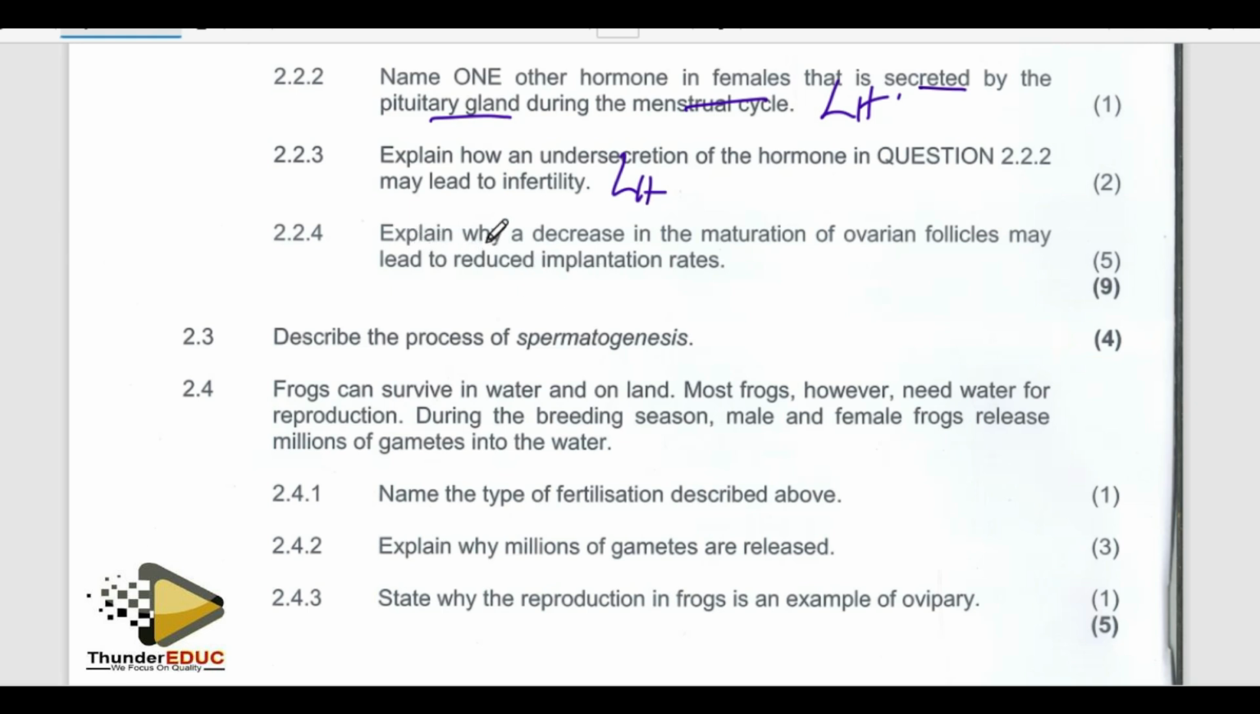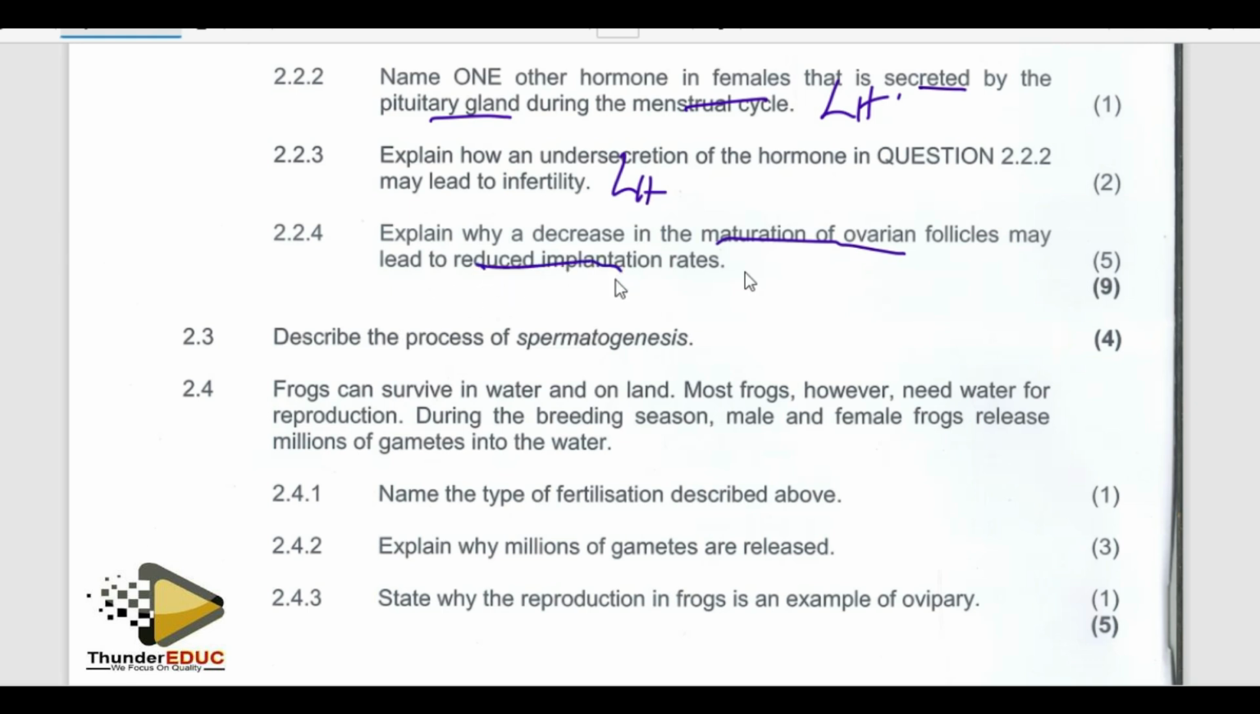Explain why decrease in the maturation of ovarian follicle may lead to reduced implantation rate. Here, there's a decrease in the maturation of the Graafian follicle. If the Graafian follicle does not mature, how does that lead to reduced implantation?